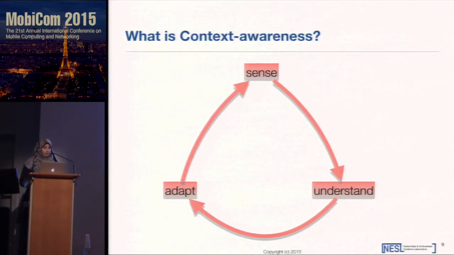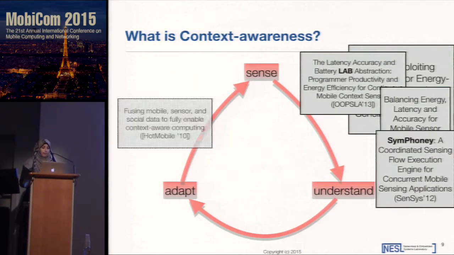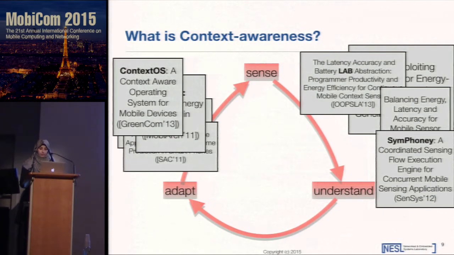The concept of context awareness goes back to 1994, when it was first defined as a system with certain capabilities that can examine the computing environment and react to the changes in this environment. In that sense, there has been a vast amount of work in the sensing and understanding part, but most of the adaptation part was designed and implemented with a specific focus on energy-aware context adaptation or to perform context-aware OS functionalities, such as context-aware memory management or context-aware scheduling. In our work, we focus more on having a systematic support for the adaptation part of context-aware applications.